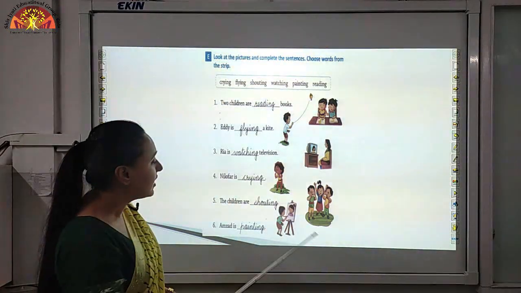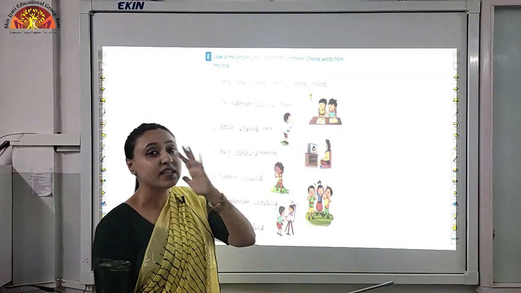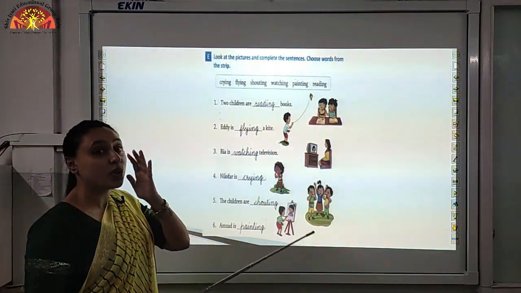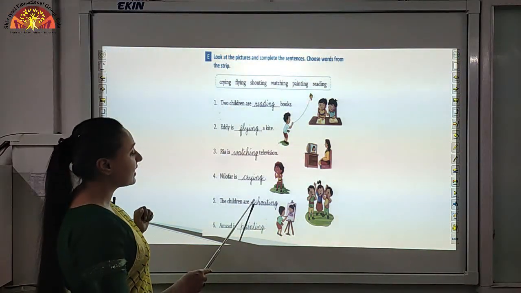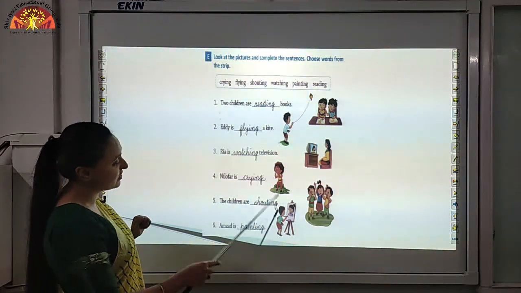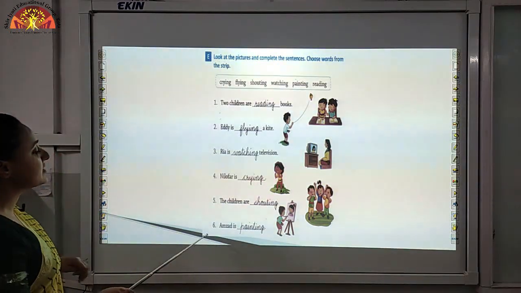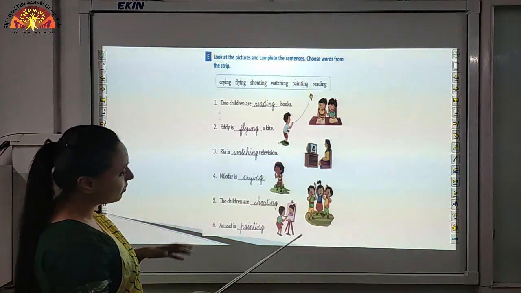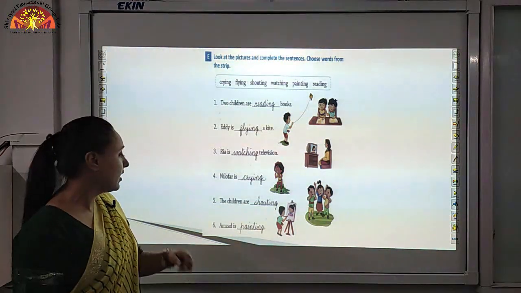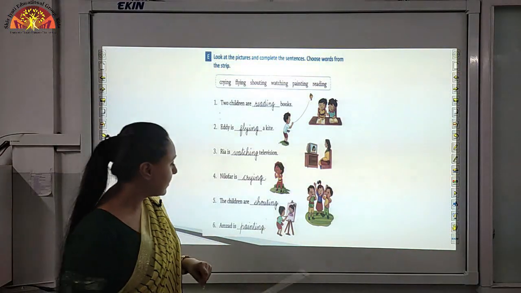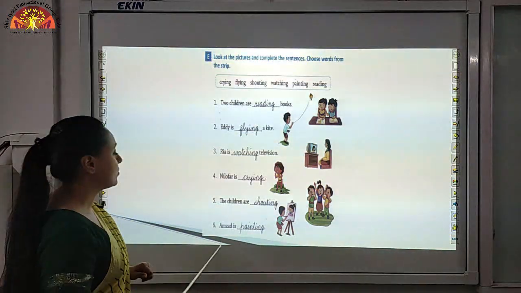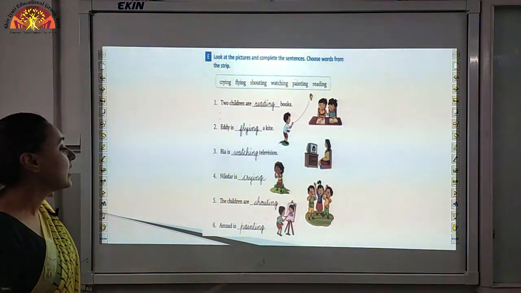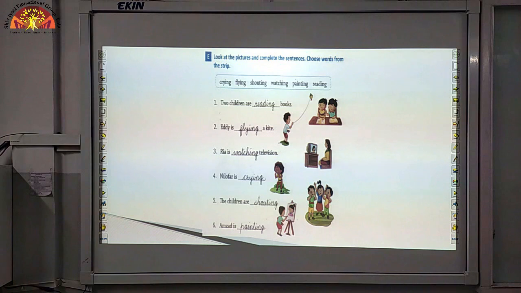Now look over here, the children are dash. You can see children, what are they doing? They are shouting, okay. So they are making loud noises, right? So you will write shouting over here. Now look at number 6, Amjad is dash. So here you can see Amjad with a canvas and board, and what is he doing? He is painting. So you will write painting. Amjad is painting.